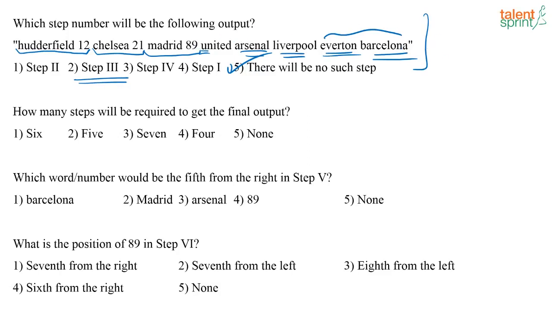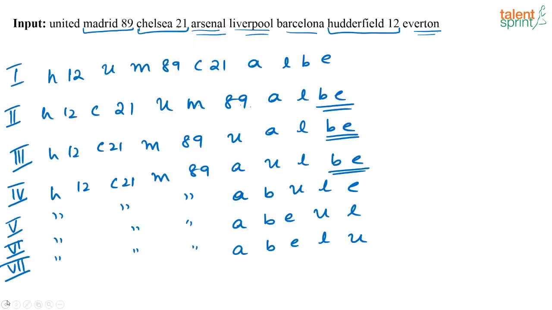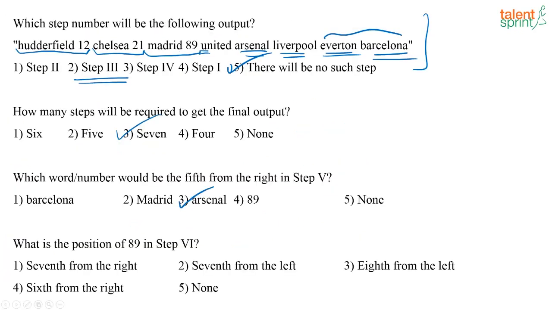Next one. How many steps will be required to get the final output? 7 steps will be required to get the final output. Which word or number would be 5th from the right in step 5? 5th from the right, 1, 2, 3, 4, 5. 5th from the right is Arsenal. So Arsenal is the answer there.